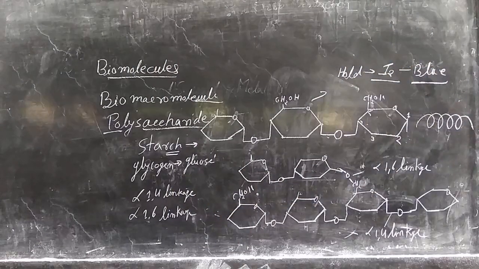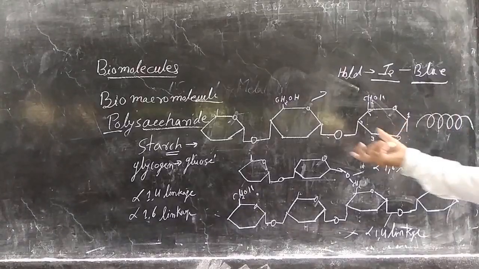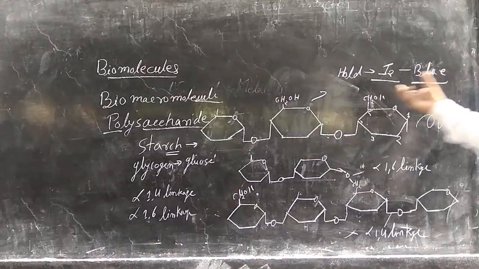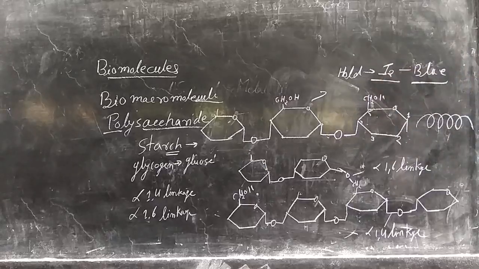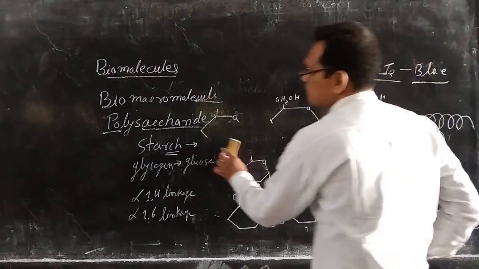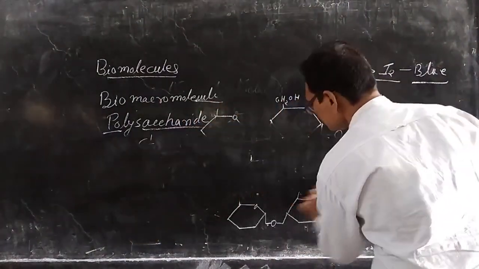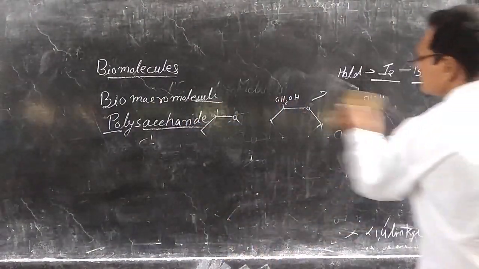So this is the basic difference which occurs due to holding of iodine, but cellulose does not hold the iodine. So let us see another type of polysaccharide, that is chitin.